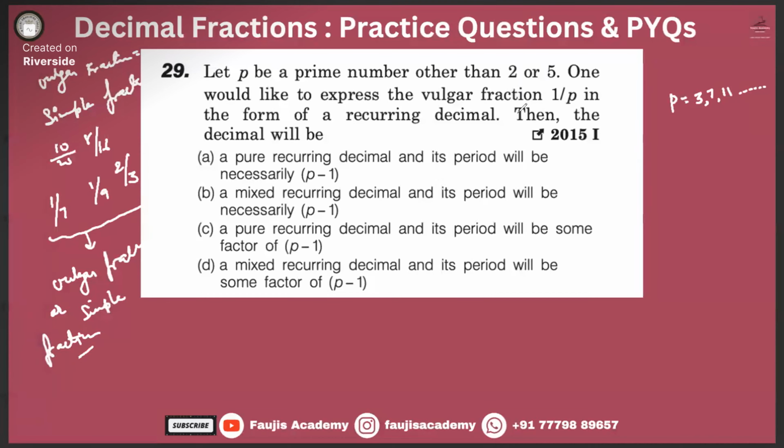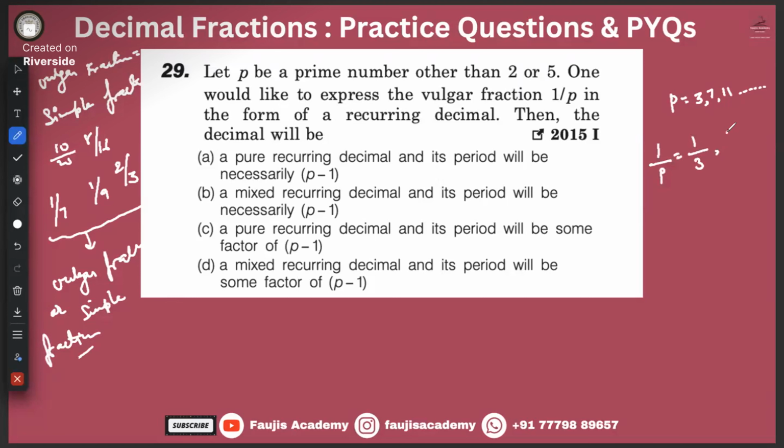So these are the numbers. One would like to express the vulgar fraction 1 by P. That means 1 by P is equal to what? 1 by 3 or 1 by 7 or 1 by 11. Likewise, in the form of a recurring decimal, then the decimal will be. Okay. Let's just take the case of 1 by 3. 1 by 3 is what?